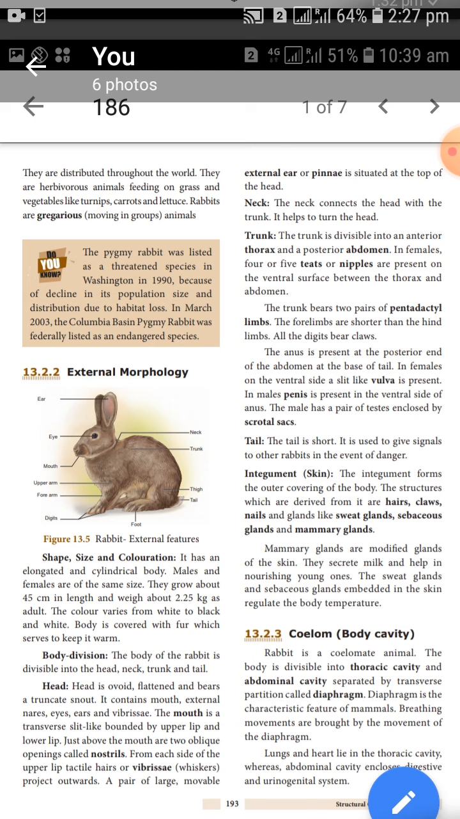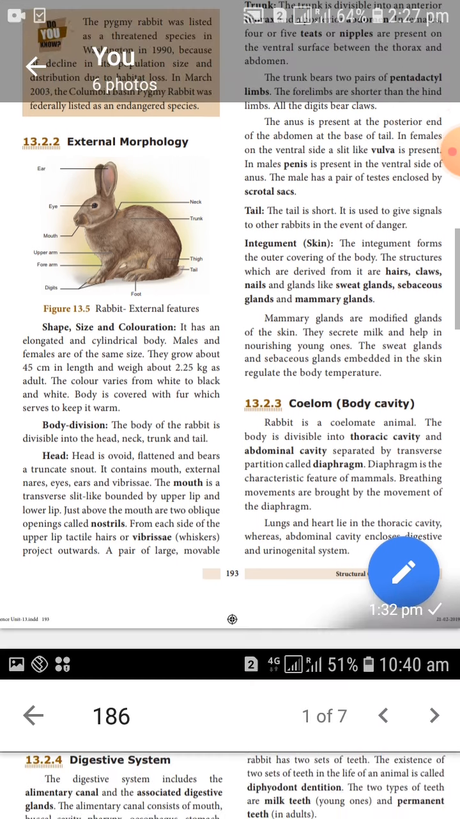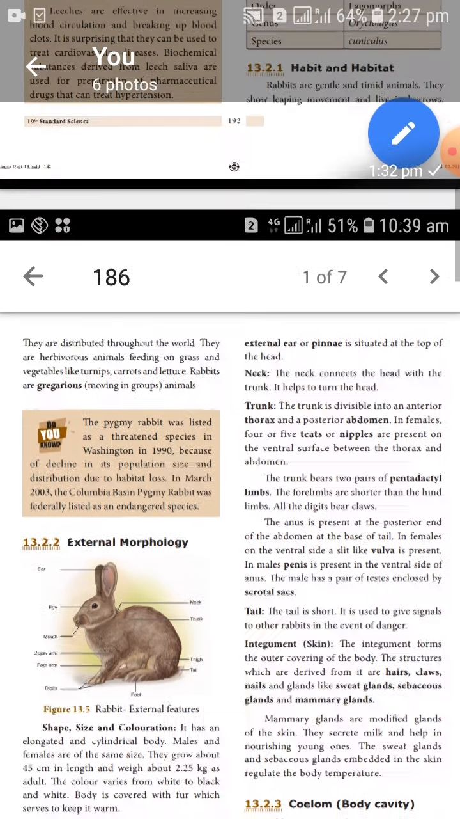Now the integument, which is the outermost covering layer of the body. The integument is modified into hairs, glands and nails. Some sweat glands and sebaceous glands are modified, during the lactation period, into mammary glands, which secrete milk and help nourish the young ones. The sweat glands and sebaceous glands are embedded in the skin and help regulate temperature. This is what we learned about the external morphology of rabbit.